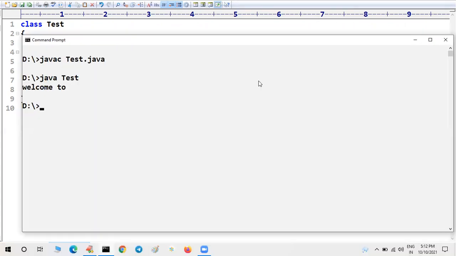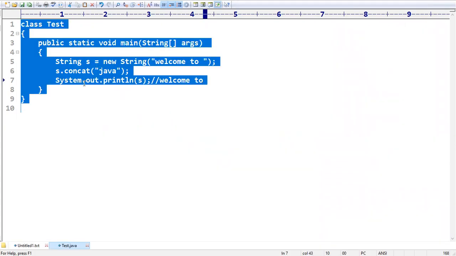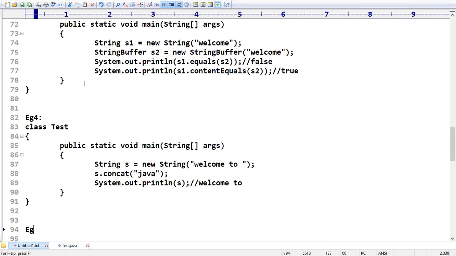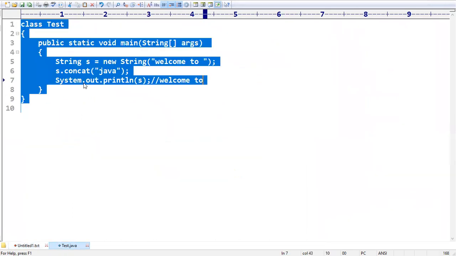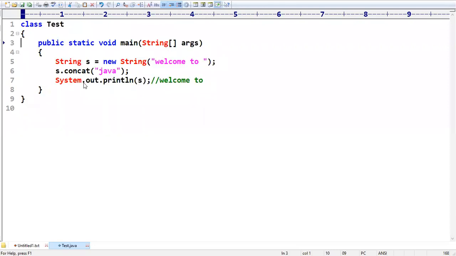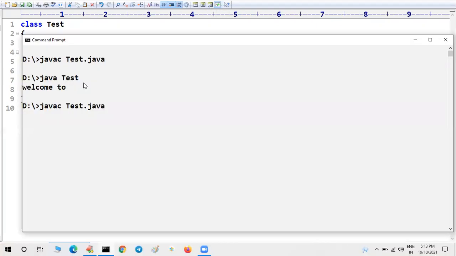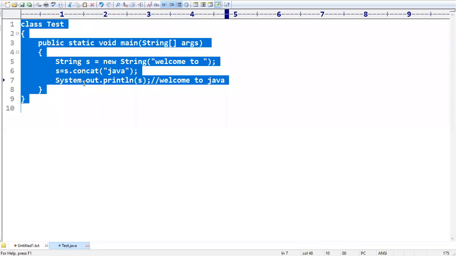Sir, I will solve that problem also. Have a look once. Yes, correct, Pramod. So I'm going to take s is equal to s.concat of Java. Now the previous object is gone, and a new object came into the picture. A new object came into the picture. This is what we can do.